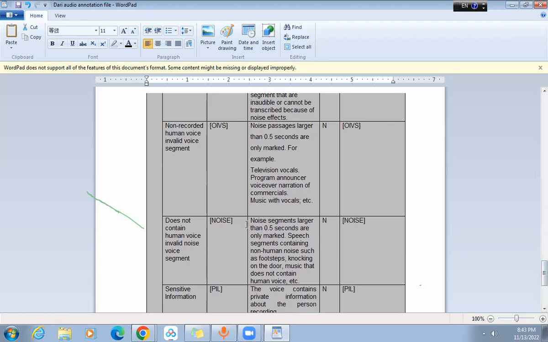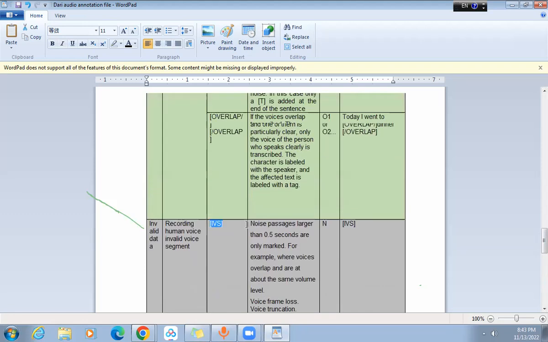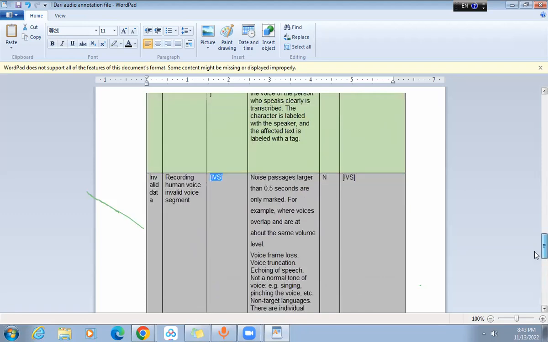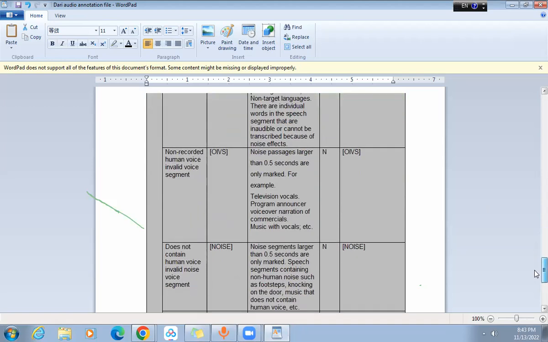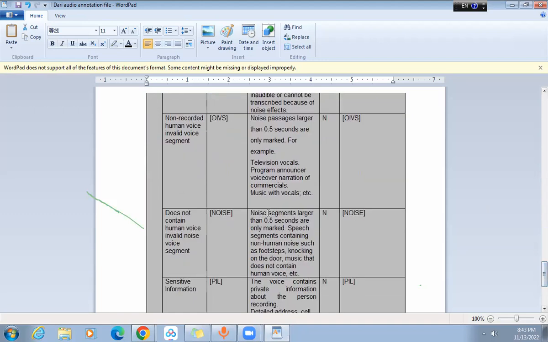Does not contain human voice. If there is a segment in between of the audio where there is only noise, no human voice, no translation, no speaking of speaker one or speaker two, for that noise you need to make the segment, mark it as invalid, and place the noise tag. Noise segments larger than 0.5 are only marked.